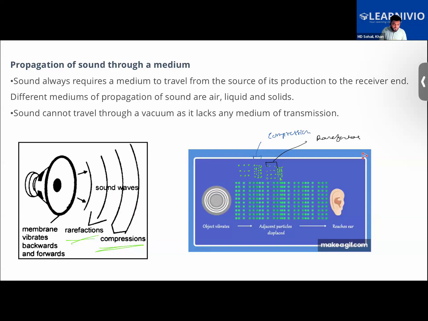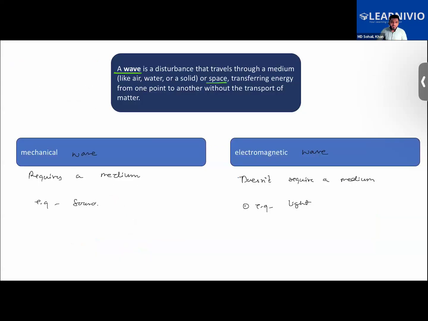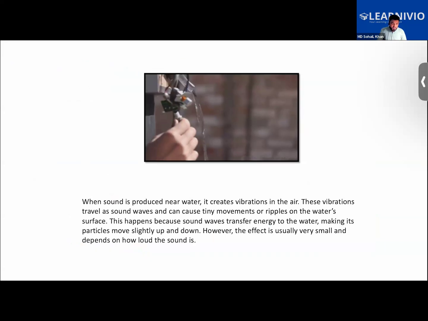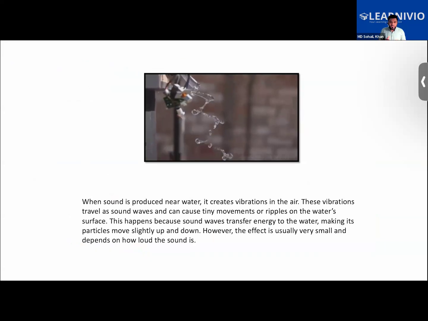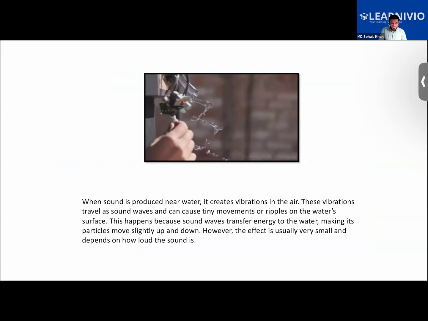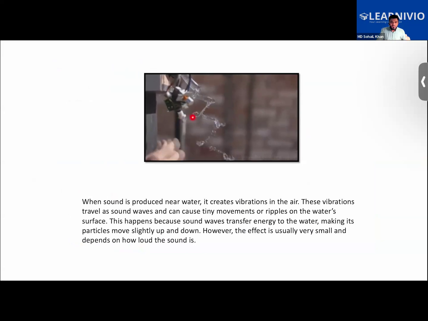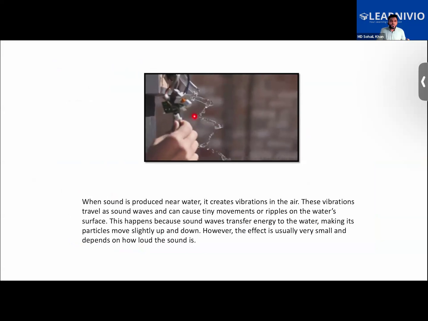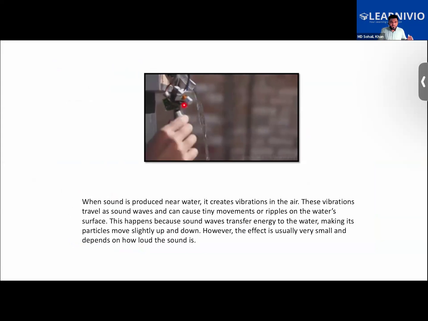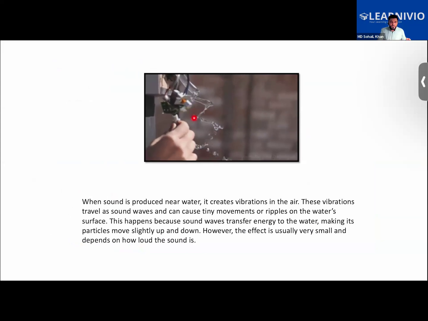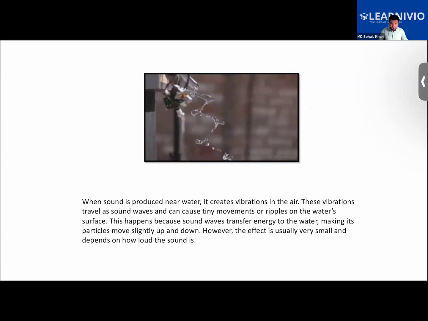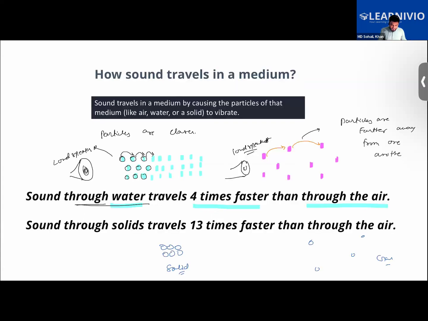We learned one more thing, that sound is an example of a mechanical wave which requires a medium, while light is an electromagnetic wave which does not require a medium for its propagation. I also told you how you can visualize this. When sound is produced near moving water, those vibrations set movement in the water also, as sound is traveling in the form of a wave. So this video clearly tells us how it travels in the form of waves.